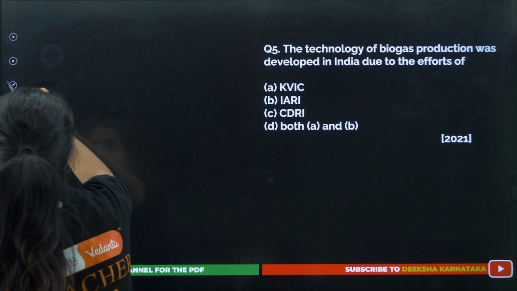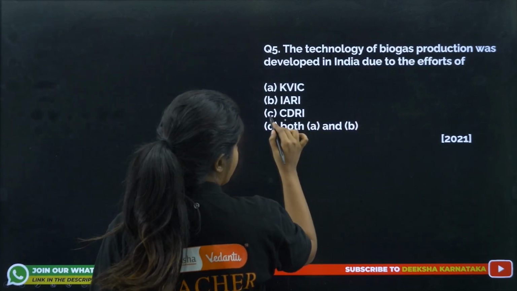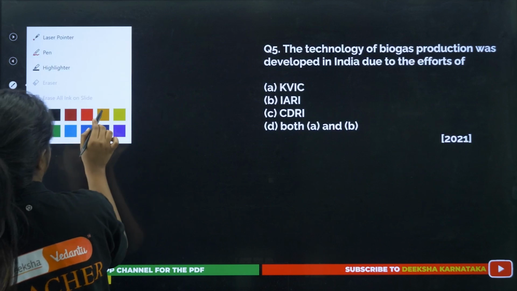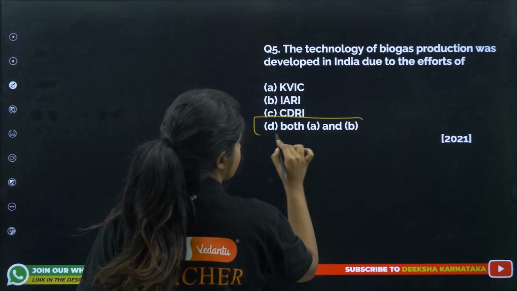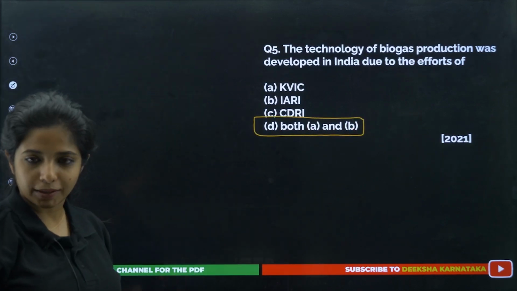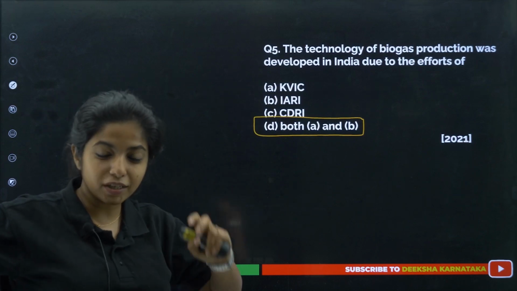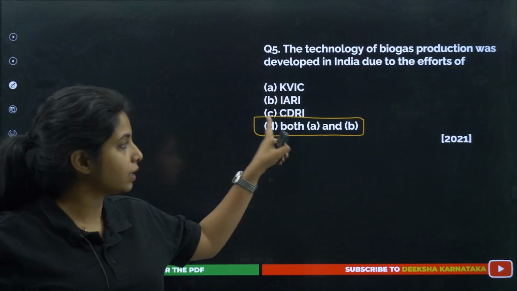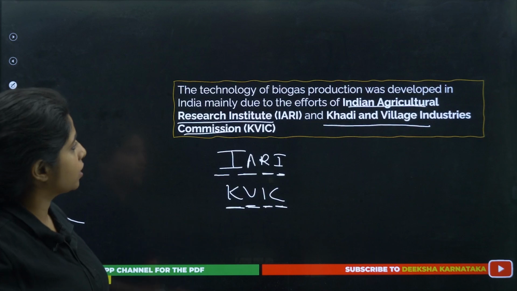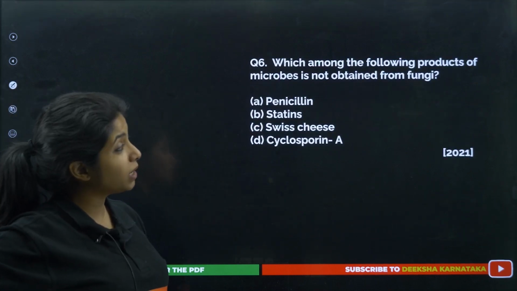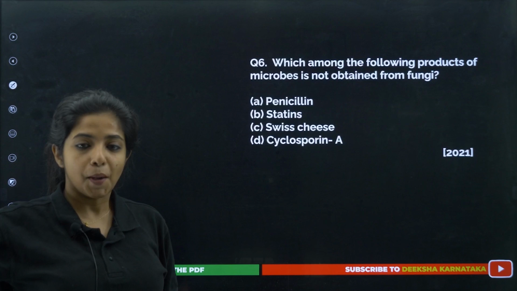So what is the answer for this? Both A and B. There's one option that says both of them are correct, so that is both A and B right over here. If you remember one and tick one, you will lose your mark. So please, my dear children, there are two groups. Next question. Which among the following products of microbes is not obtained from fungi?